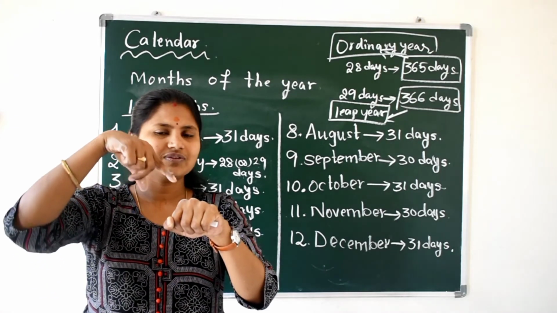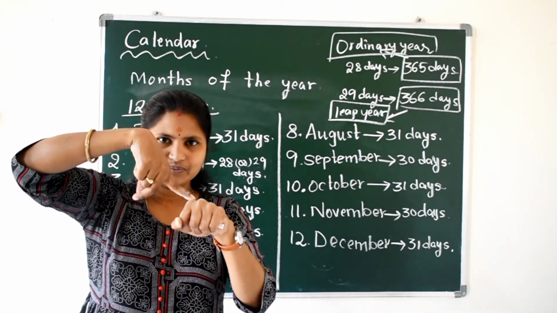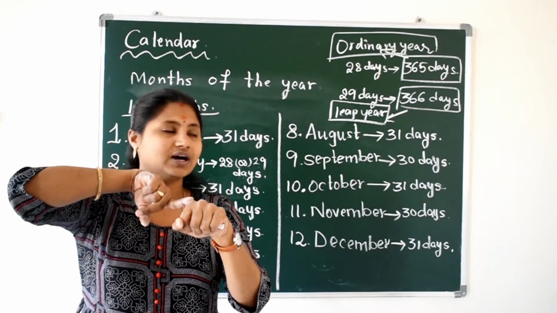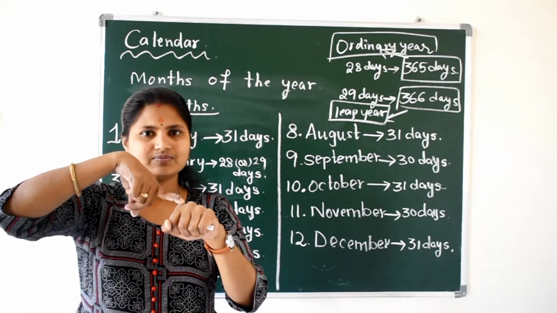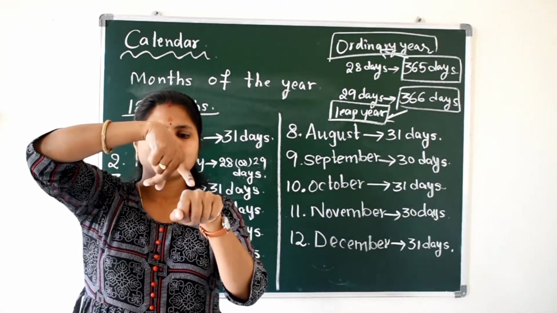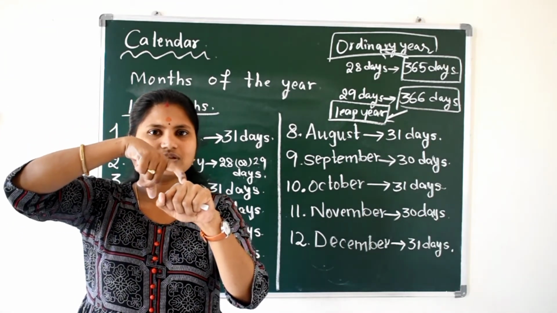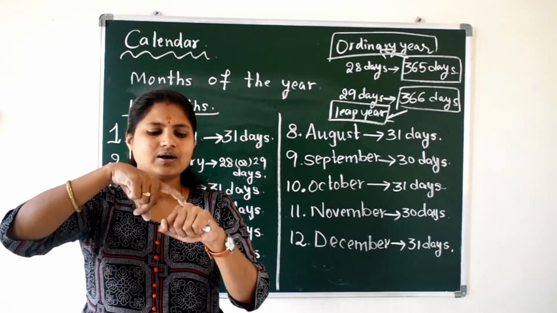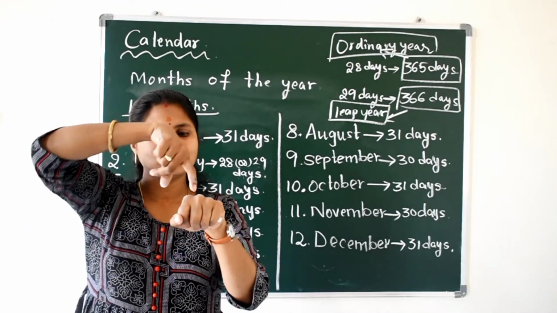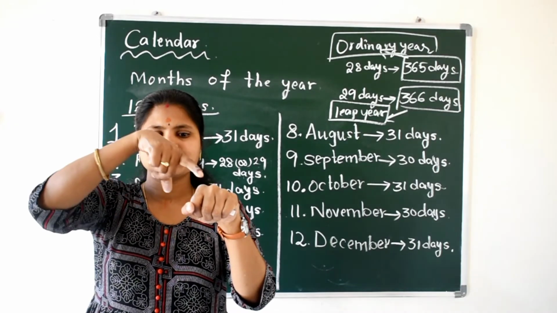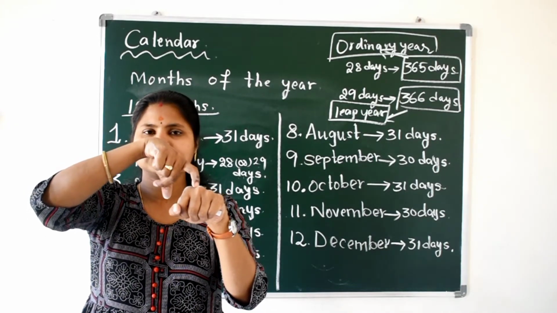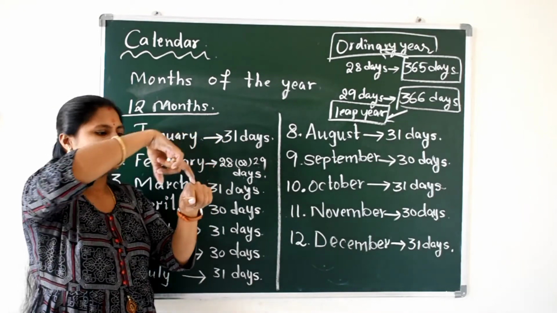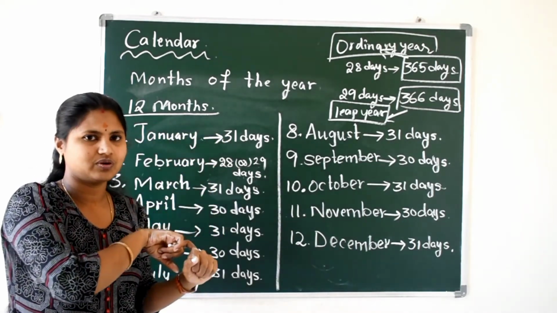If the month name comes upside, then the total number of days in that month is 31 days. If the month name comes downside, then that month has 30 days. Upside 31 days, downside 30 days. See, January 31 days, February except February. Okay na?